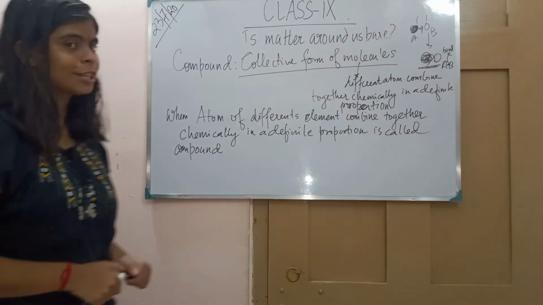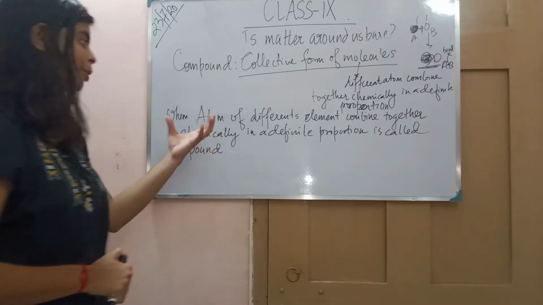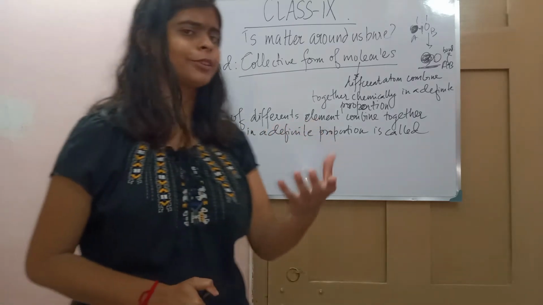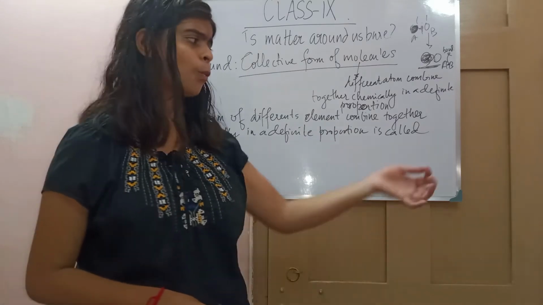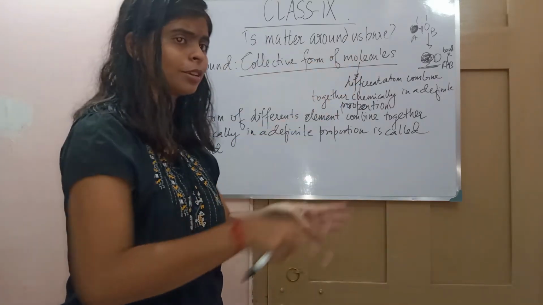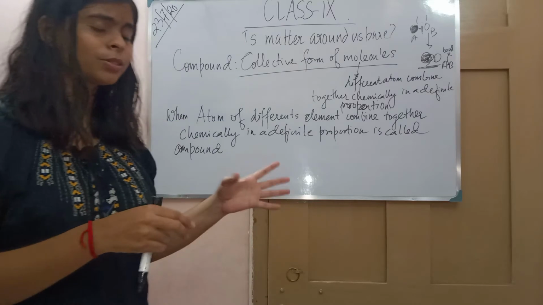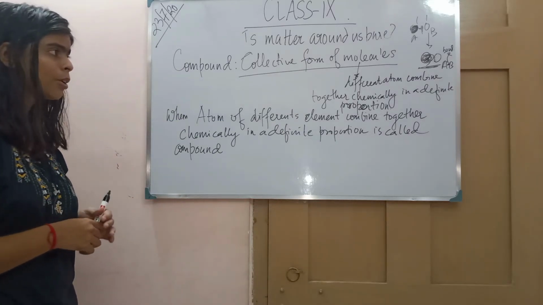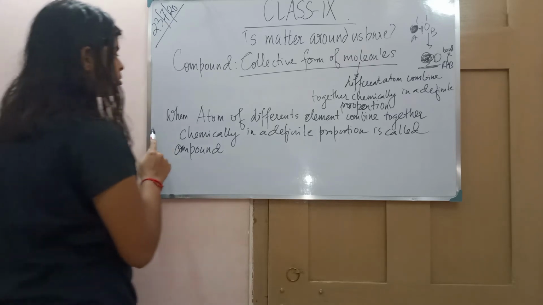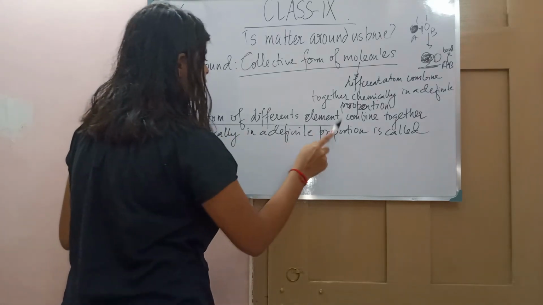So we can't get a single atom from here and there. It doesn't exist freely. We can't bring one atom and another atom and mix and combine them. It is impossible. So how are compounds or molecules formed?